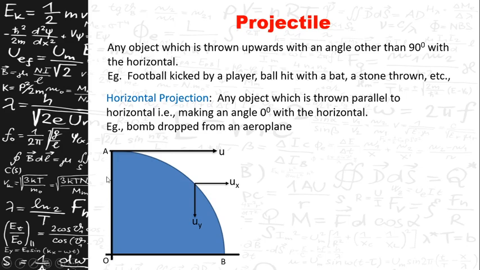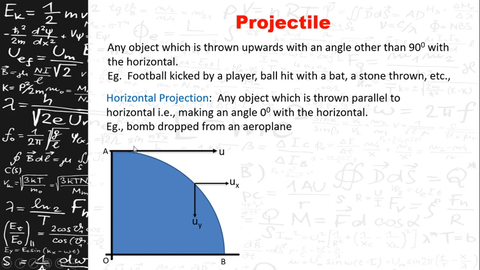That is, you are on a tower of height h as shown in this picture, and you had thrown an object with a velocity u horizontally like this. Now that body travels in a parabolic path and reaches the ground at B. So it travels in a parabolic path because there is an acceleration due to gravity, or the gravitational force, acting on that object.